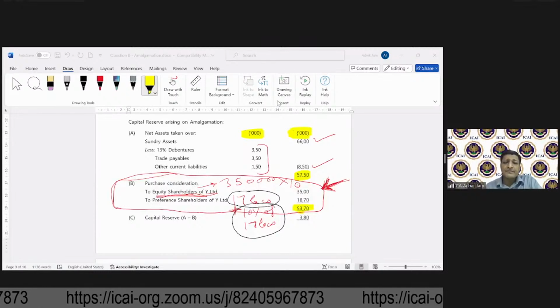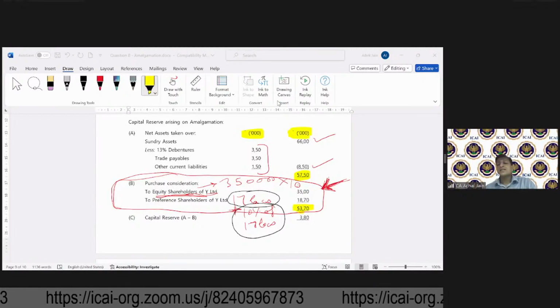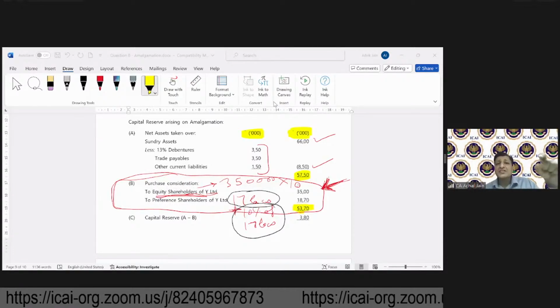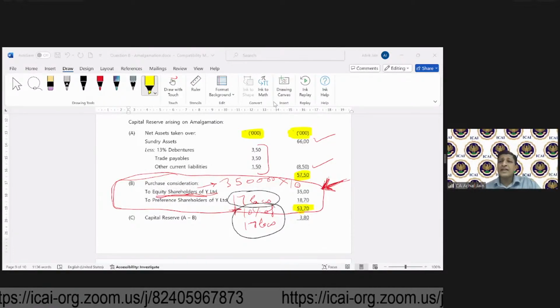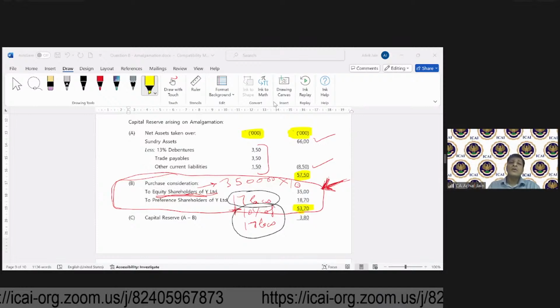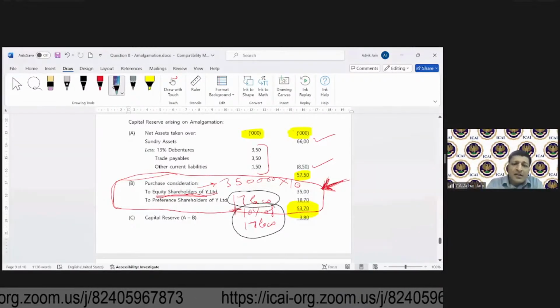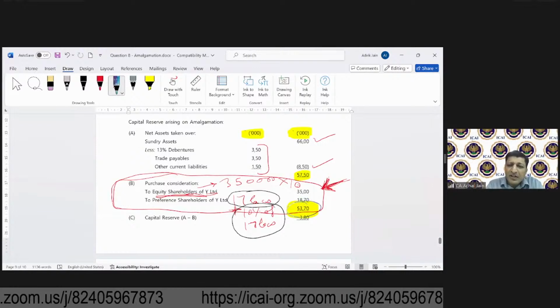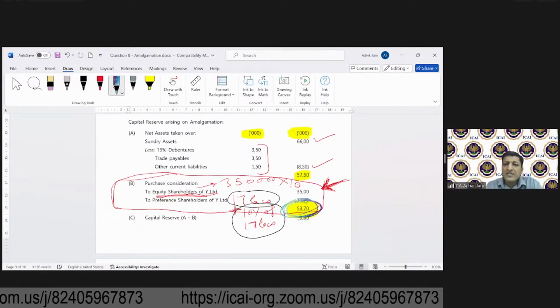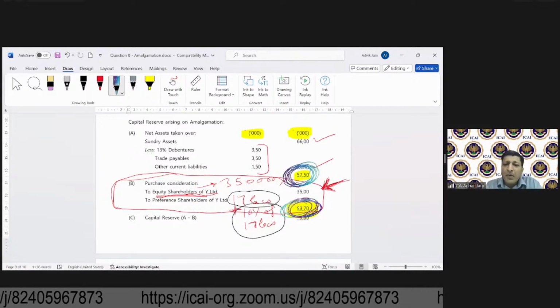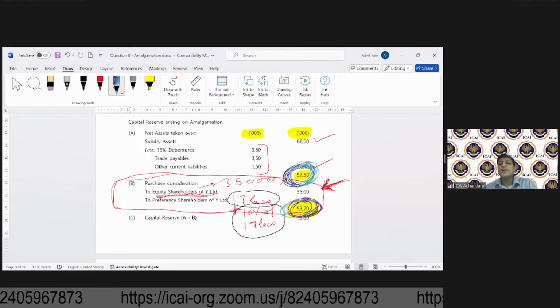Now in this case, is the amount of consideration lower or higher than the amount of assets and liabilities acquired?